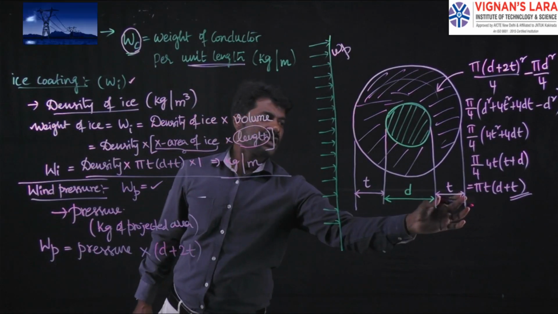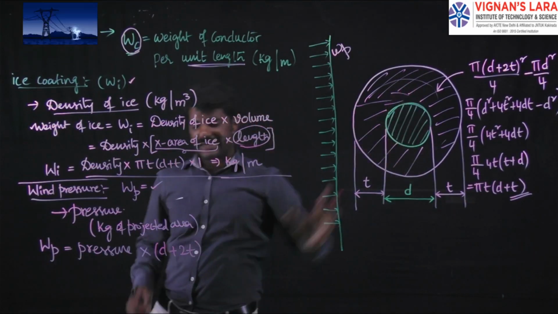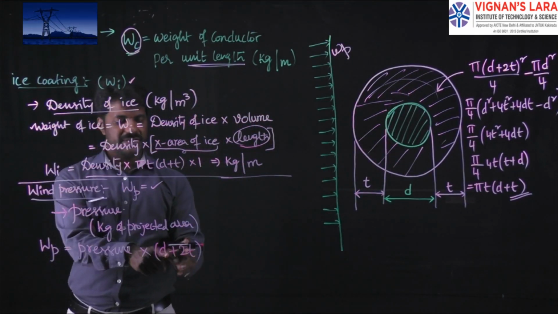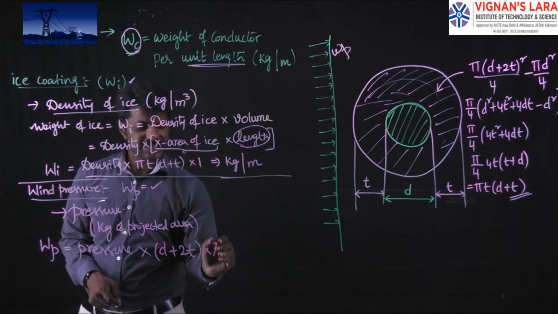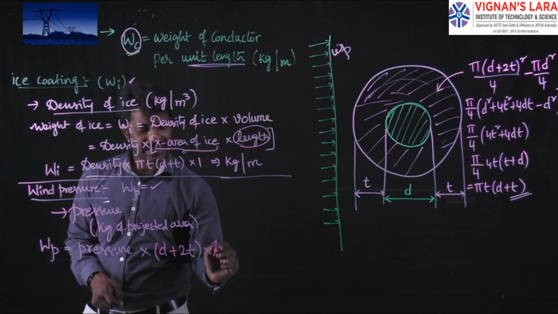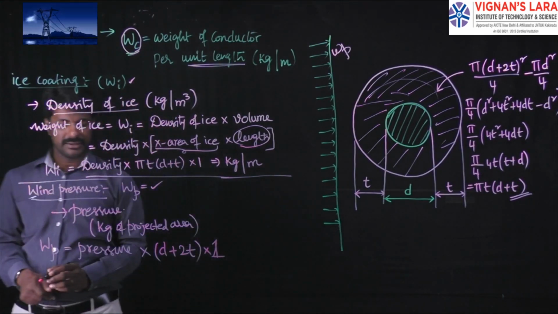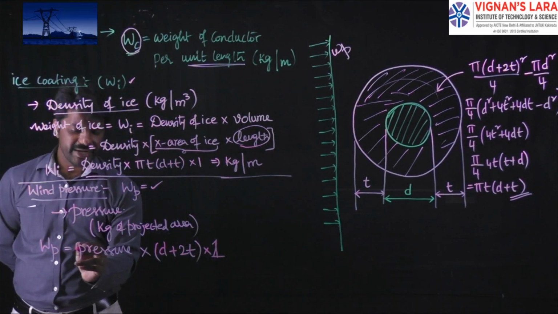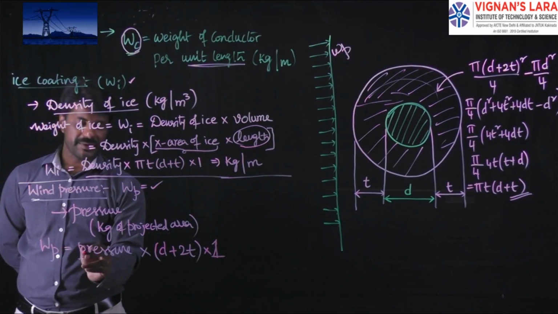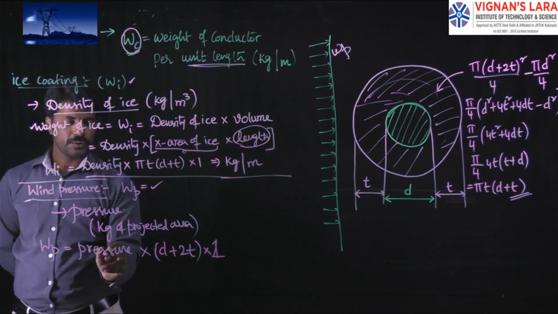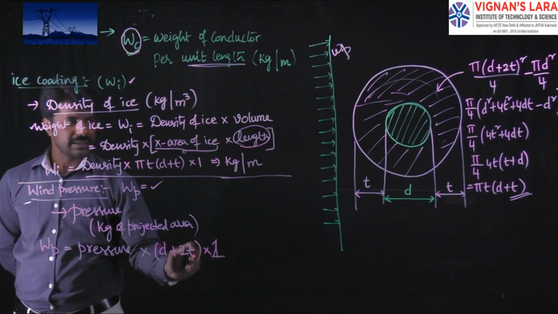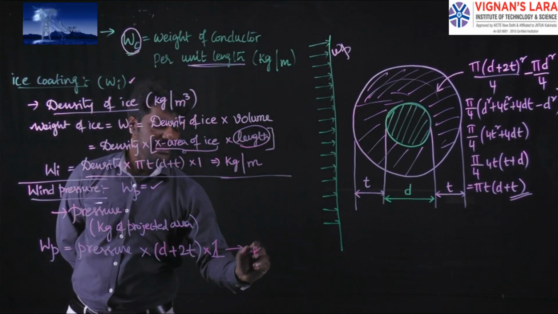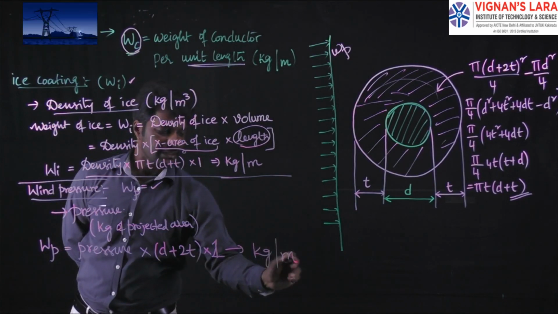This is the thickness of conductor exposed to the wind, d plus 2t, multiplied by the projected length L, which is 1 meter. Then the weight due to wind pressure Wp is equal to the pressure given multiplied by (d plus 2t) into 1. This will give kgs per meter.